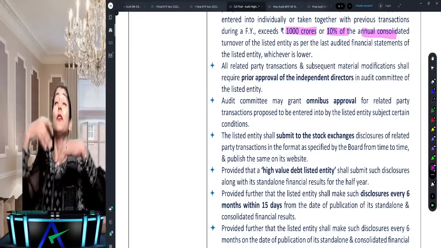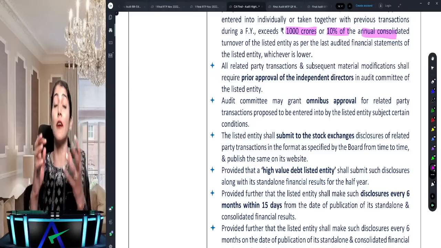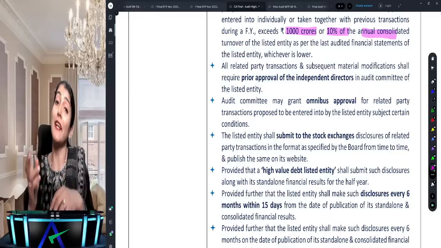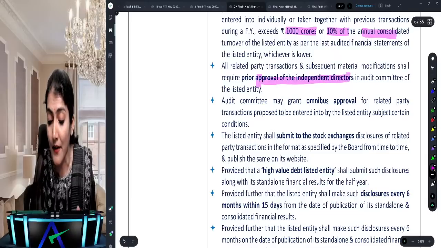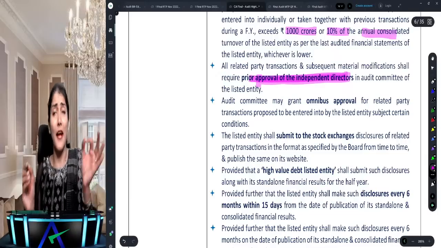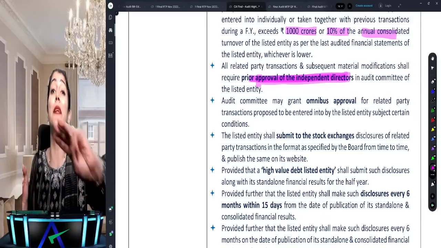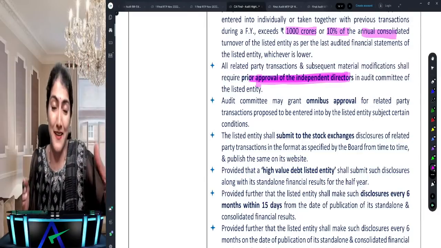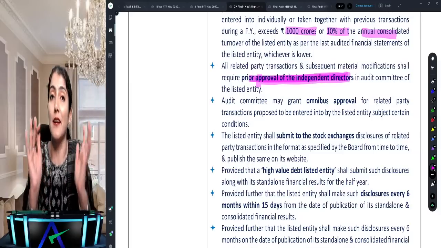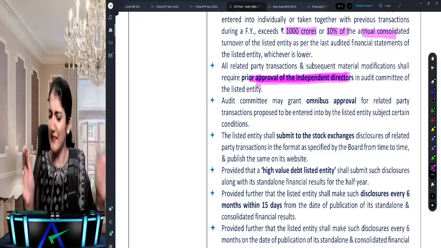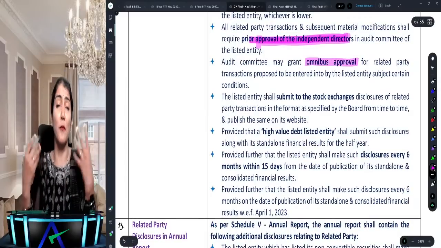Then whenever the listed entity wants to enter into a related party transaction, it requires the approval of the audit committee. But in the audit committee, who is going to approve that transaction? Only the independent directors of the audit committee. Prior approval of the independent directors, because what's the constitution of the audit committee? Minimum 3 directors, 2/3 shall be independent, right? So only the independent directors, only they will approve the related party transaction. Non-independent directors, no. Then how many times to approve? Sometimes they may give an omnibus approval also.